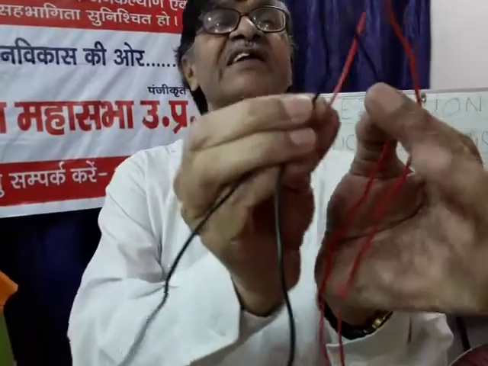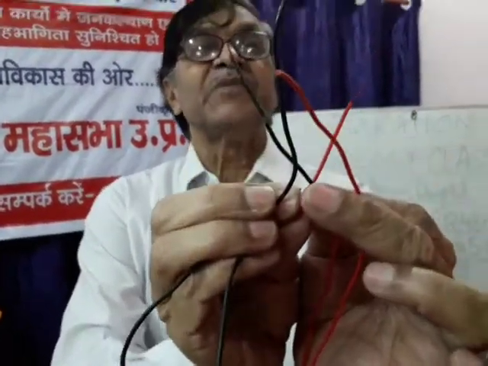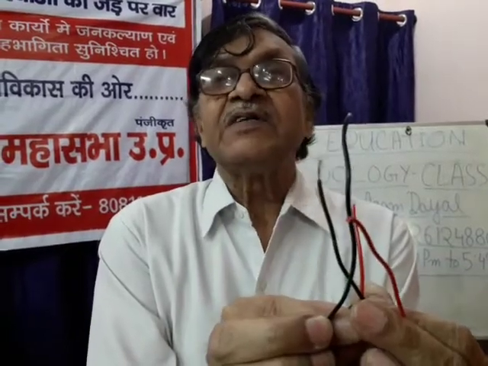And due to this exchange, a cross-like structure is formed for some time. That cross-like structure is called chiasma, singular is chiasma, plural is chiasmata. So chiasma formation is the result of crossing over.